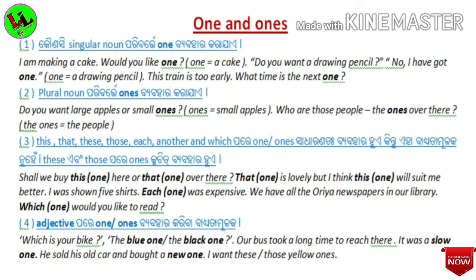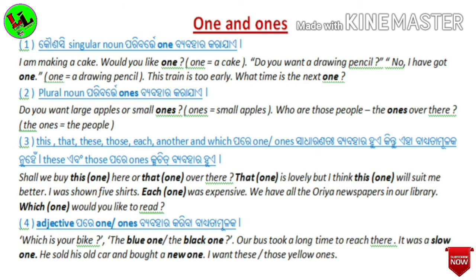Now we can take an example. Shall we buy this one here or that one over there? That one is lovely, but I think this one will suit me better. I was shown 5 shirts. Each one was expensive. We have all the Orient newspapers in our library. Which one would you like to read? Here you see the use of one.